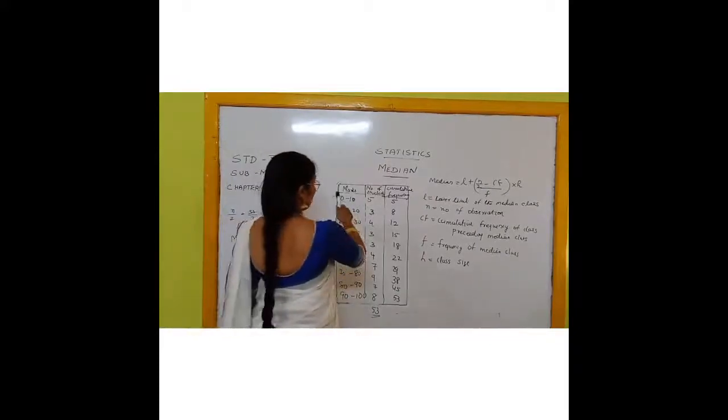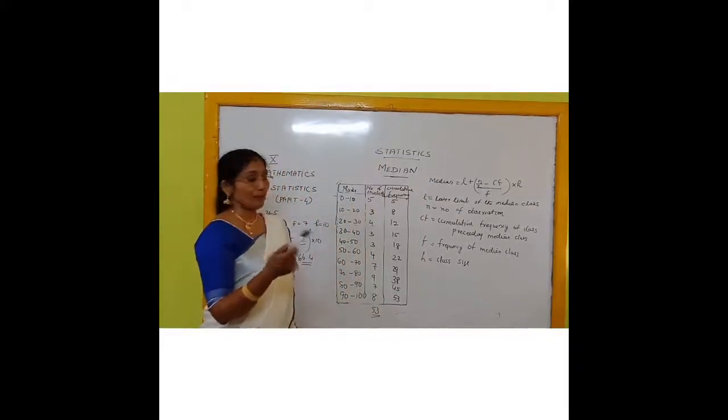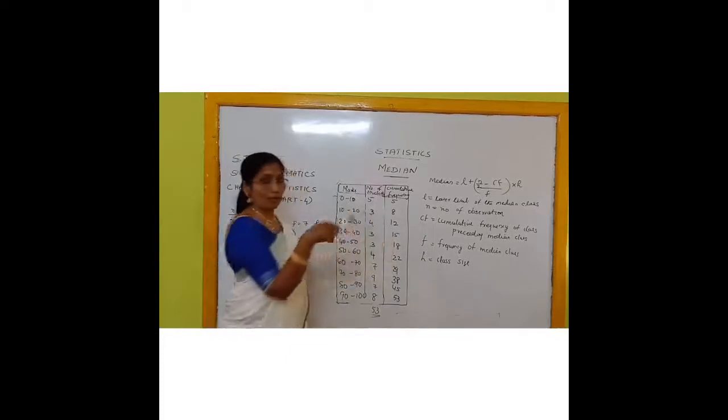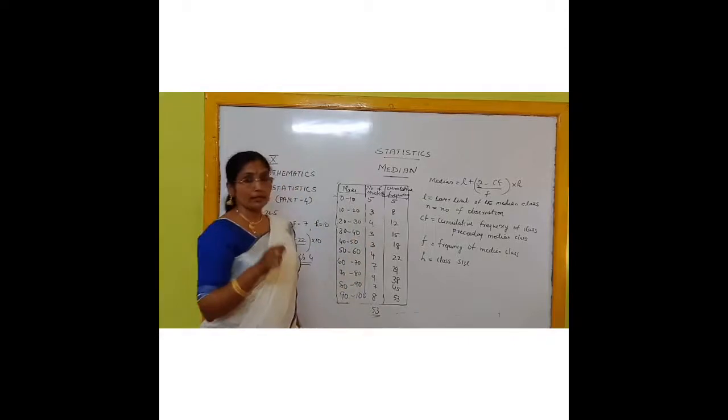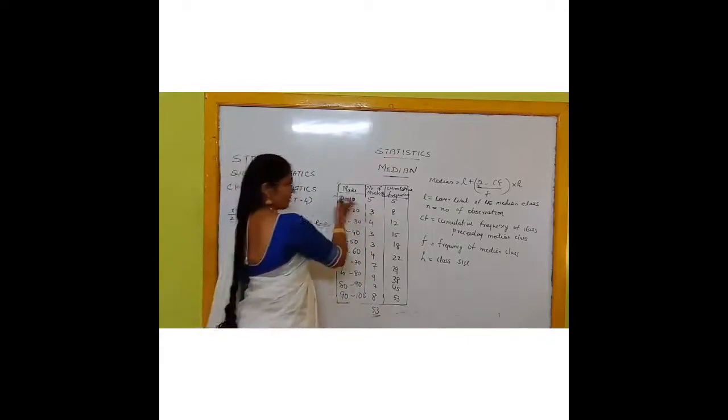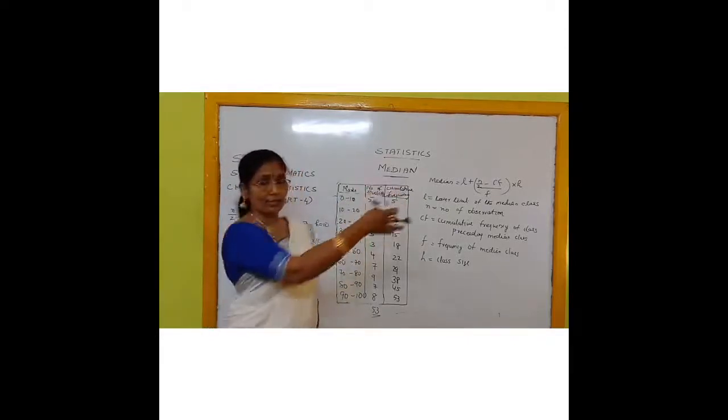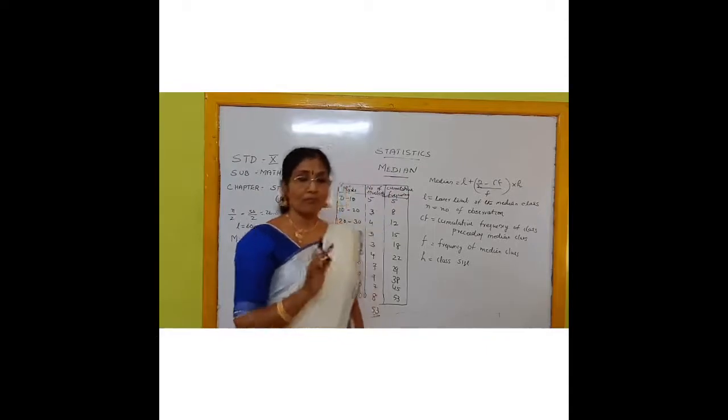So look at the same table I have written here, but one more column I have added. I already mentioned which column you have to add: the cumulative frequency. That column I have added. So how to find it out? You can find it out directly. There is no need of writing the more than or less than way. We can directly find it out.